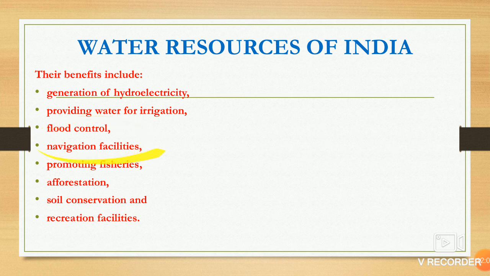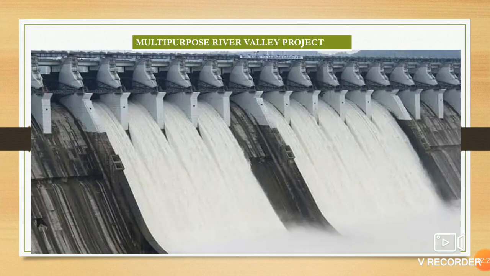Navigation facilities. If we want to go somewhere, on a journey, it helps us. Promoting fisheries, afforestation, growing more and more plants, soil conservation, maintaining the fertility of the soil, and many recreational activities. It is a multi-purpose river valley project.